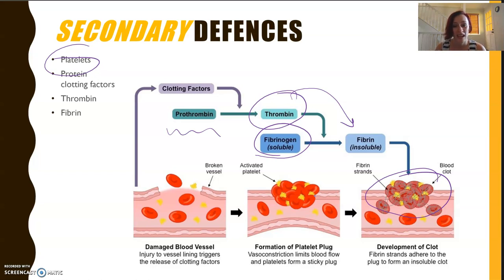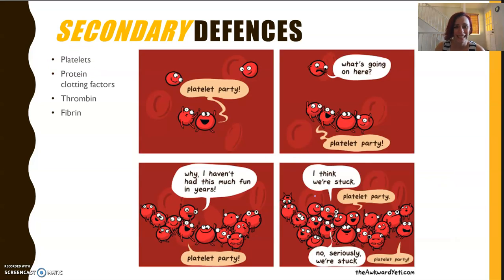Now, if it's exposed to air, that's when we start to see a scab as well. So it really is quite literally a platelet party. If the platelets get sticky, they're helped on by the clotting factors, then all the red blood cells around them start to stick together, and that is your clot. It stops you from bleeding out.